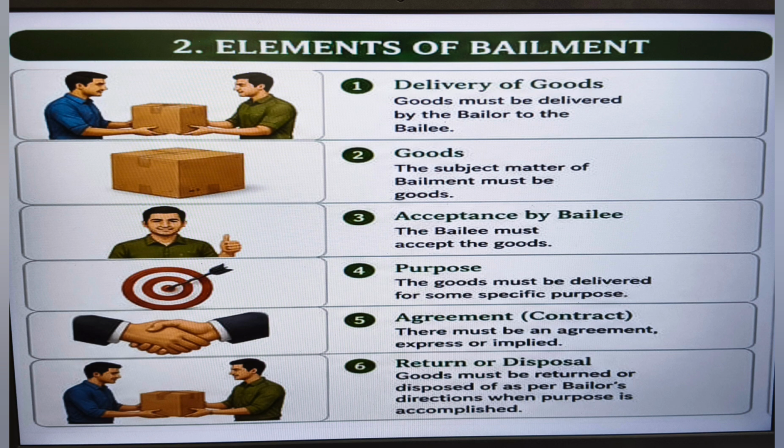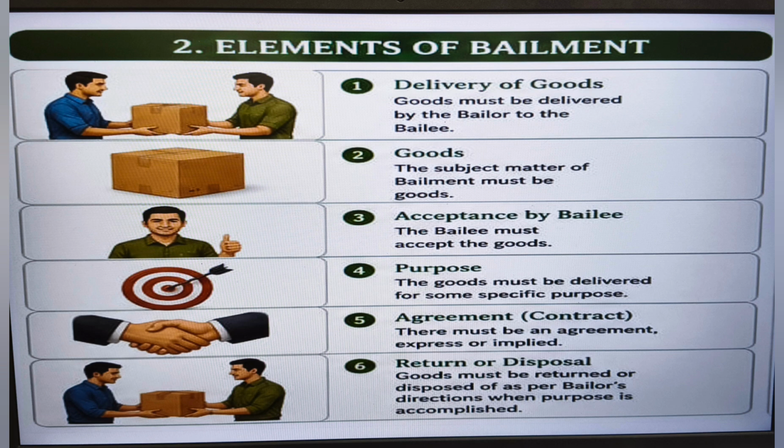For a valid contract of bailment, some essential factors are needed. So these are the 6 elements that must be present in a contract of bailment. The first one is delivery of goods. There must be a delivery of goods from the bailor to the bailee. Without delivery, there is no bailment.